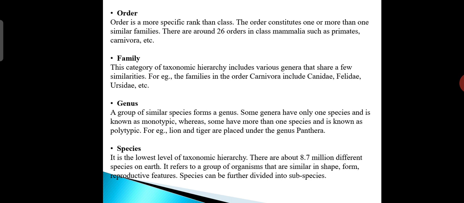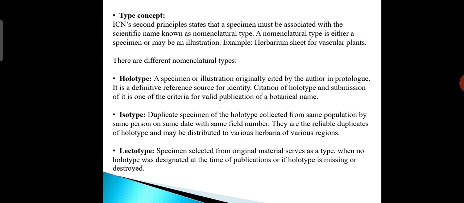There are about 8.7 million different species on the earth, and species refers to a group of organisms that are similar in shape, form, and reproductive features. Species can be further divided into subspecies and so on. So this is the arrangement of classification, that is, the taxonomic hierarchy, right? Next, type concept. It is an important concept in binomial nomenclature. The ICN's second principle states that a specimen must be associated with a scientific name known as the nomenclature type.